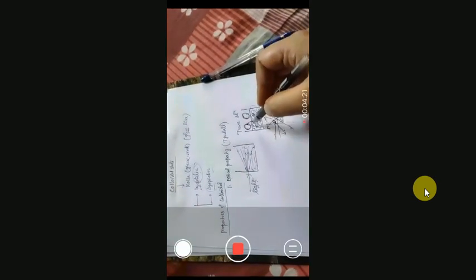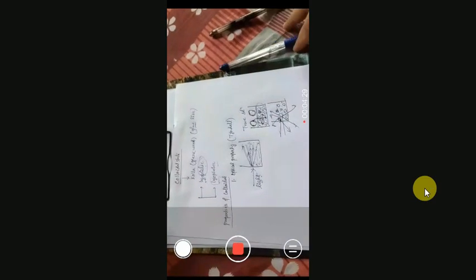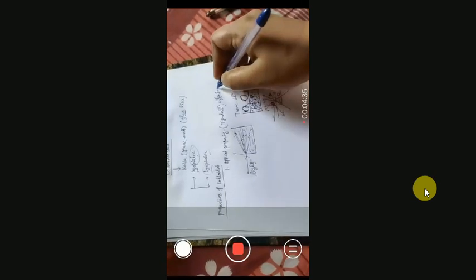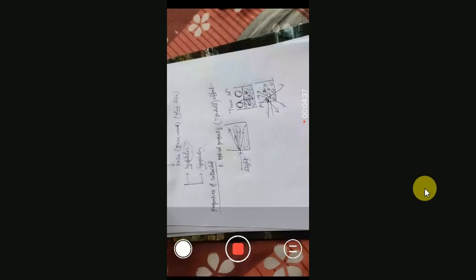Now, when you pass light through this, since the particles are suspended in the solvent, they scatter the light due to their large size. Scattering means they scatter the light in all possible directions. So that's why you see a visible beam. If you pass light through a true solution, you cannot see any light. This optical property of colloidal solution is called the Tyndall effect.